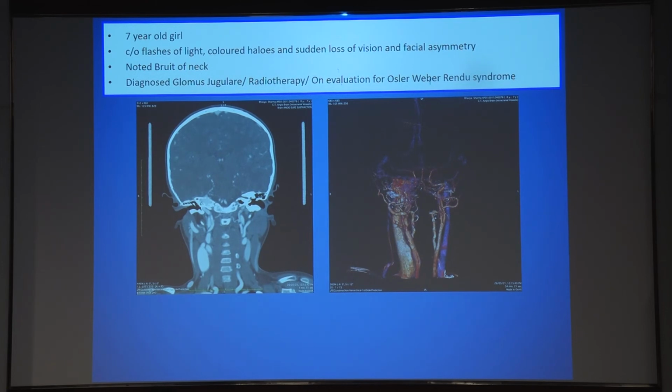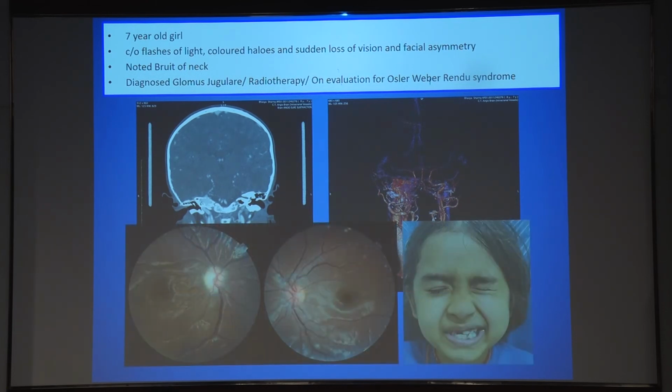On ocular examination, we found this as the fundus picture, where the child had a very unusual ischemic optic neuropathy, obviously because of occlusion of the ophthalmic artery, as well as a right seventh nerve paresis. So in these patients, obviously we cannot do much to salvage the vision.